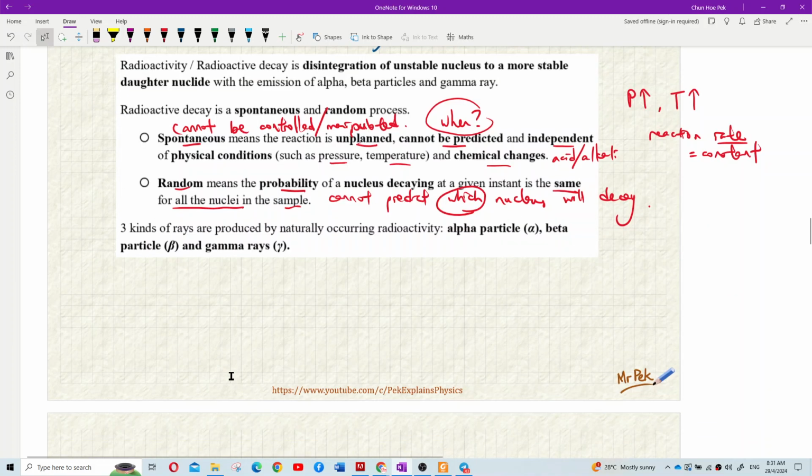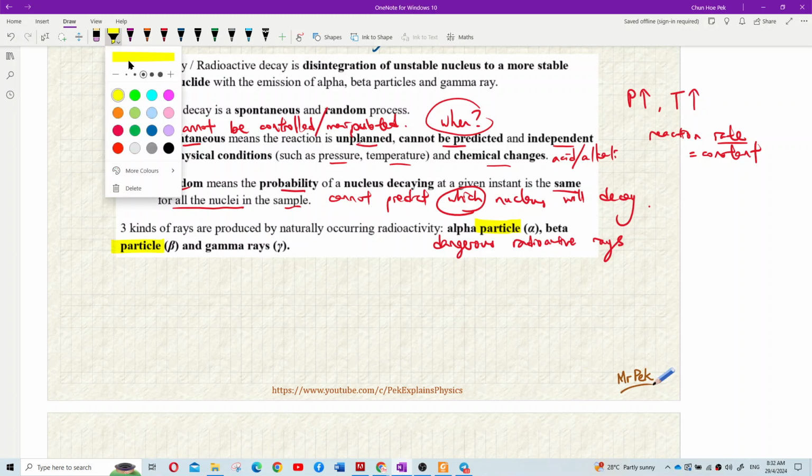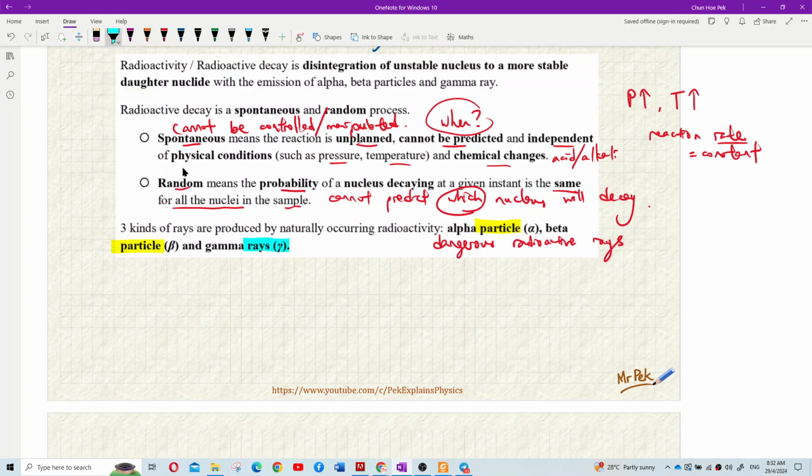All right. So now, three kinds of rays. These are all dangerous radioactive rays. These are what we call the alpha particle, beta particle, and gamma rays. Pay attention. Alpha is a particle, beta is a particle, but gamma is called rays. Why are alpha and beta called particles and gamma called rays?